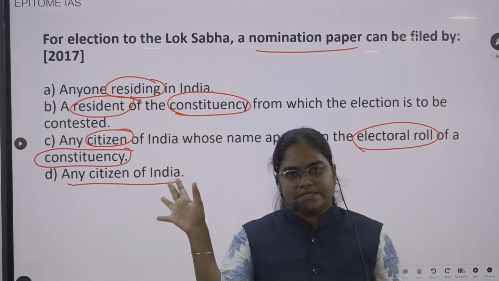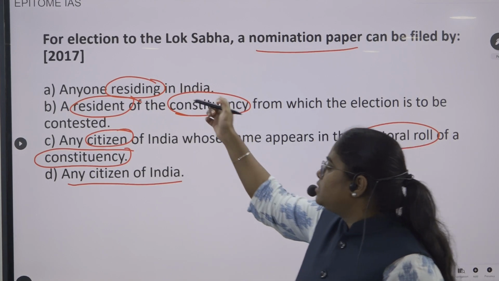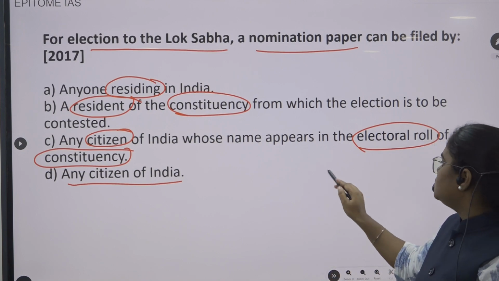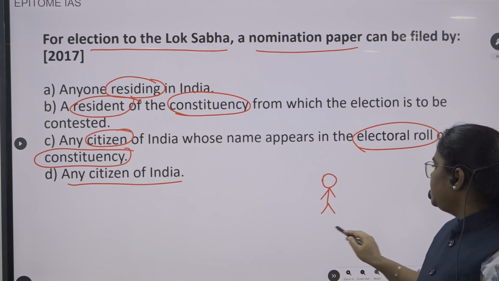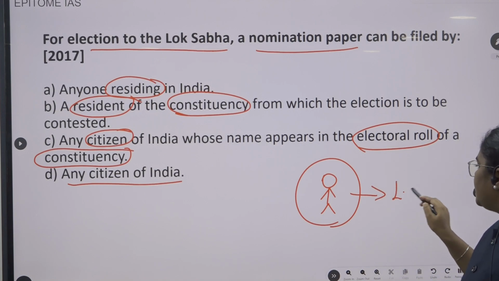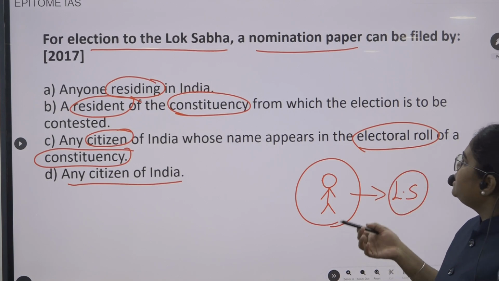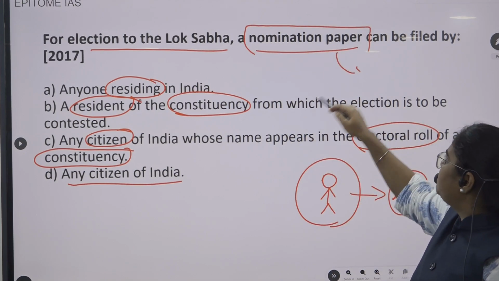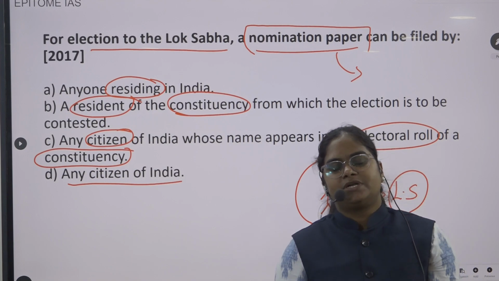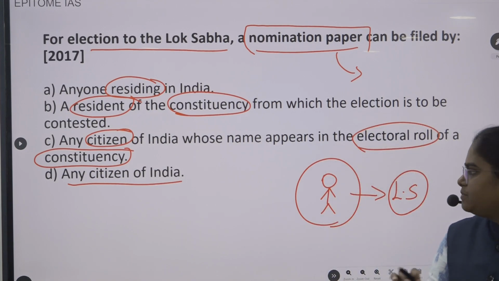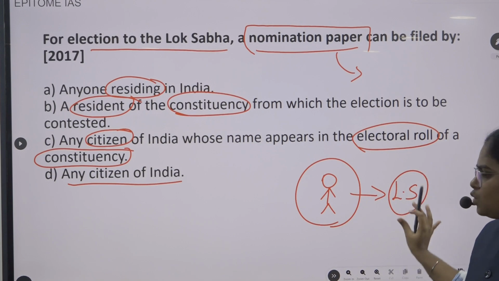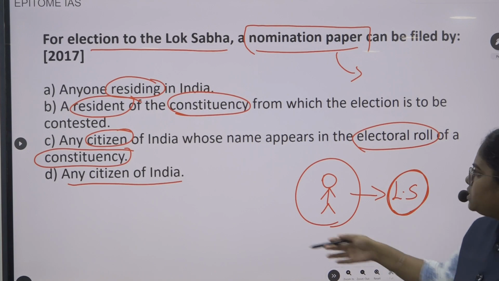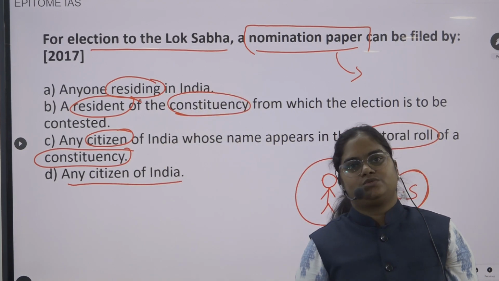So technically what they are asking in this particular question is, to be eligible for the election of the Lok Sabha, let us say a person wants to contest in the election of Lok Sabha. Then what will happen? He will be filing a nomination paper saying that I want to contest in this particular election. That is the nomination paper. So this person wants to contest in the Lok Sabha election. For contesting in this Lok Sabha election, what is the eligibility? That's what they are asking.